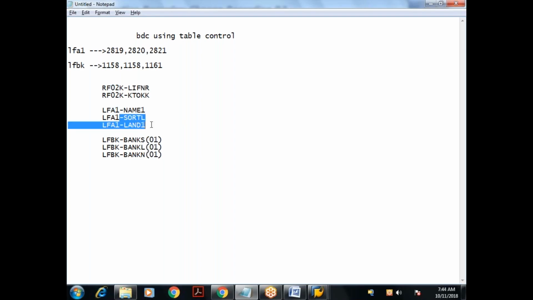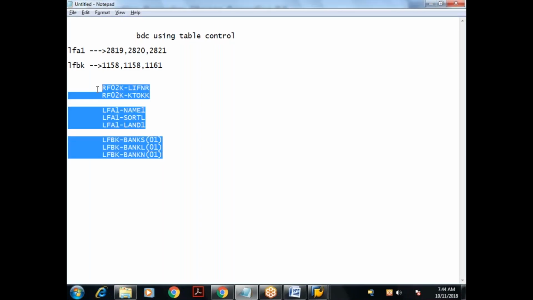If it is a field in a table control, the field name will be suffixed with the corresponding row number. Is it clear to everyone? This part?